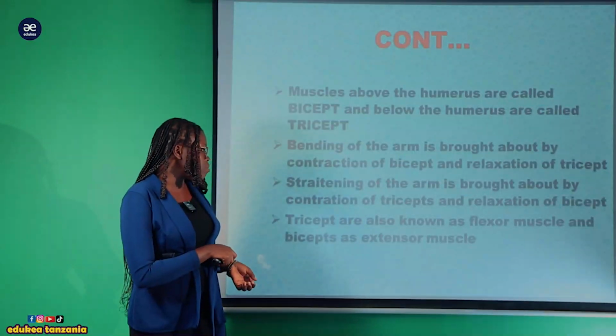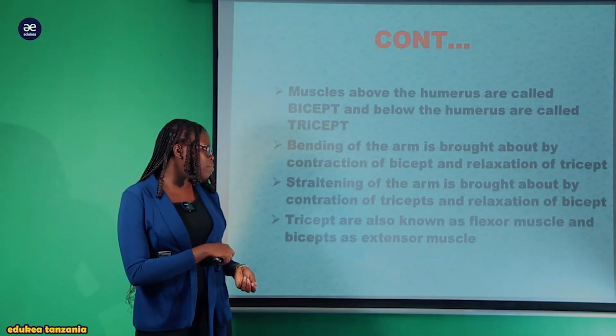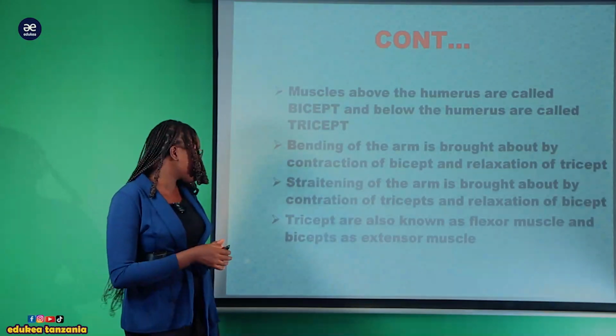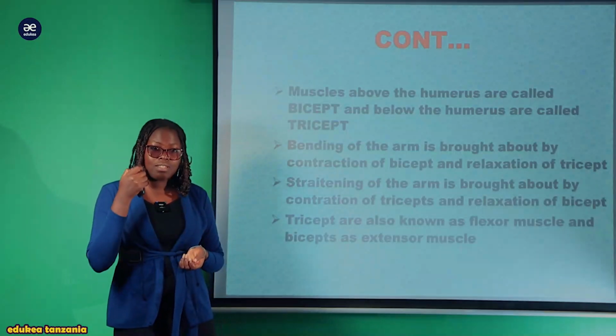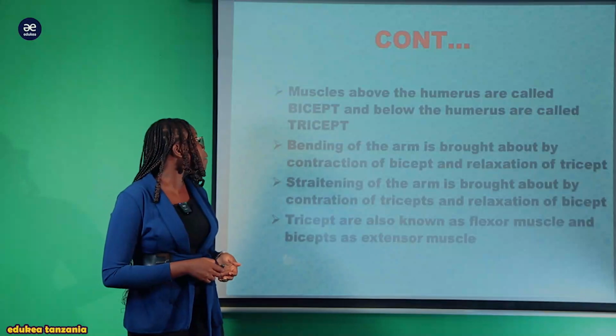So the triceps muscle sometimes can be called the flexor muscle, and the biceps sometimes can be called the extensor muscle. So don't confuse. Sikia mtu anasema extensor, jua kwamba anazungumzia biceps, na akizungumzia flexor, jua kwamba anazungumzia triceps.